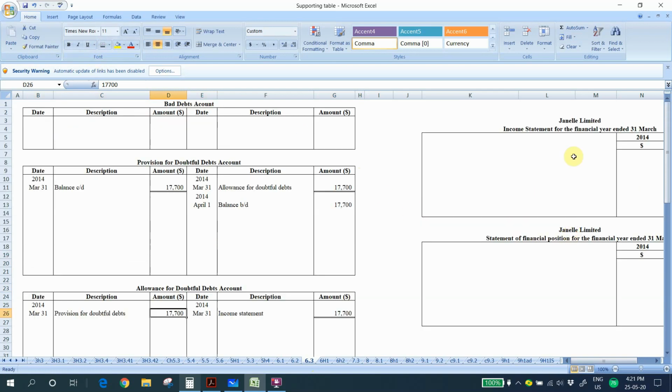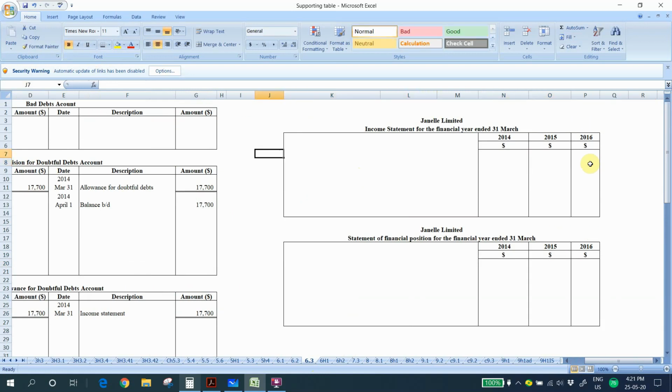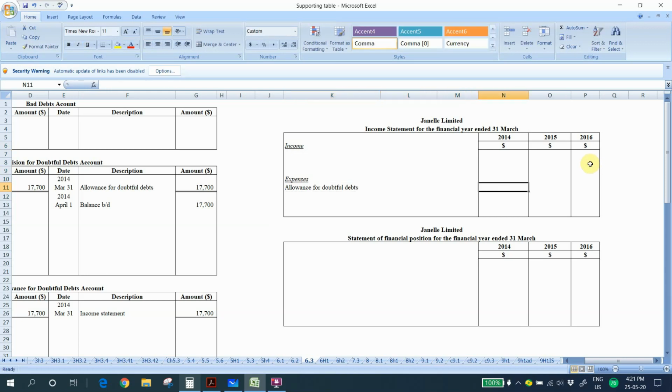Next, we have to prepare the income statement. So for income statement, we reserve some place for income, and this is using for expenses. So this one we write allowance for doubtful debts 17,700.